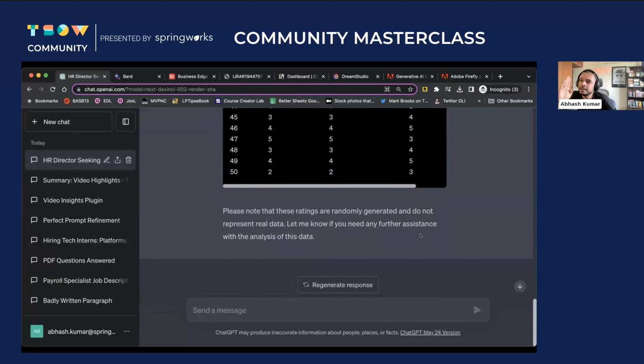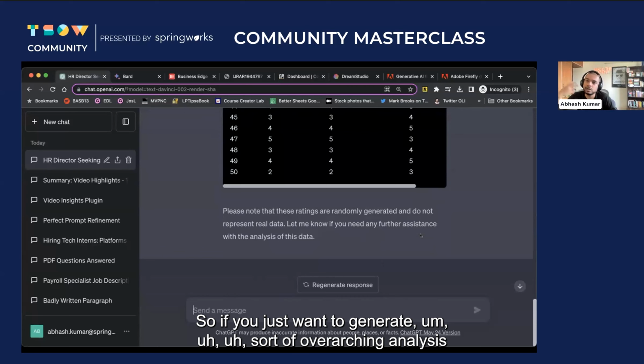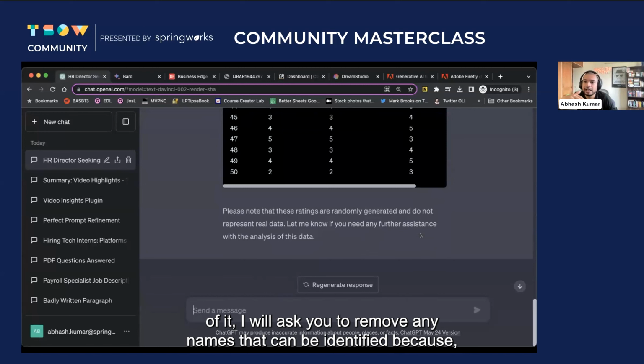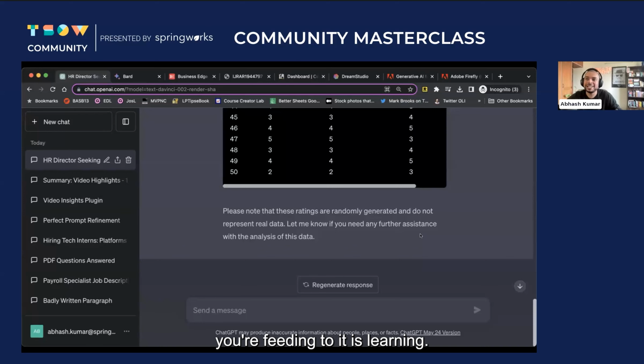One caveat here, in terms of privacy: I would ask you to redact the names of any personally identifiable information. If you just want to generate some sort of overarching analysis of it, I will ask you to remove any names that can be identified, because ChatGPT will release a business version, but for now, whatever you're feeding to ChatGPT, it is learning.